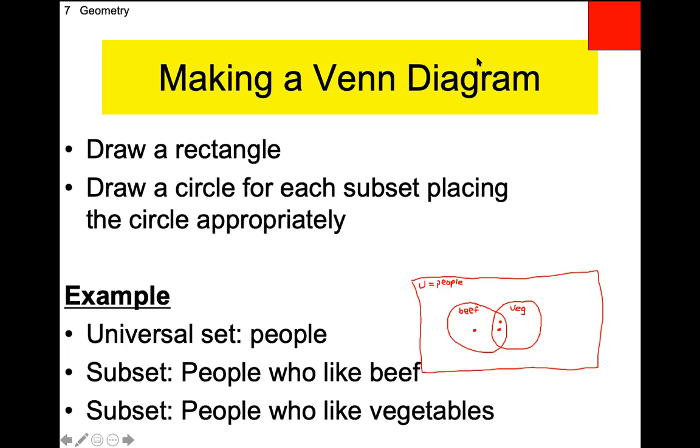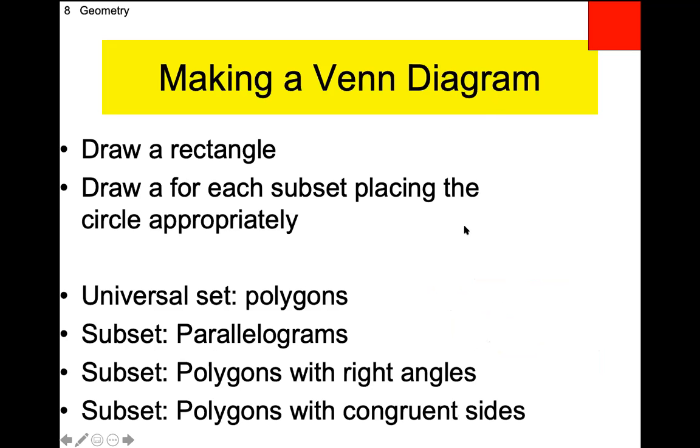Okay, I'm going to clear this out, and we're going to do one more. All right, so here are the instructions once again. So let's see. We start off with a rectangle. The rectangle represents the universal set. That's a little bit better. And we're putting polygons this time.